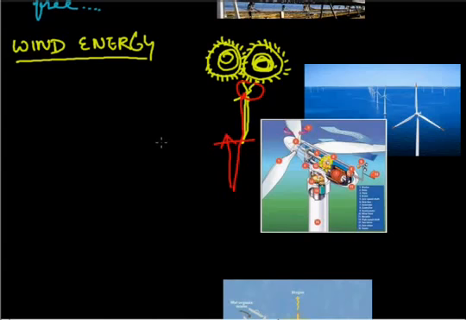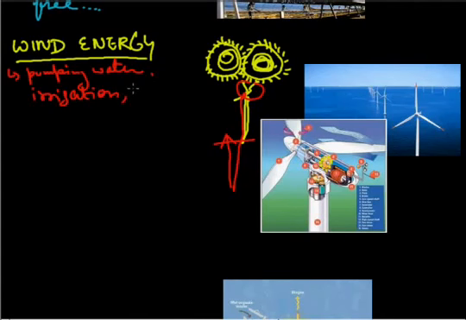So we are using wind energy for pumping out water also, and for this purpose also. It is used for many purposes, like pumping water, meaning irrigation, and also to generate electricity. In India, we have 20,000 megawatt potentiality to produce wind energy.